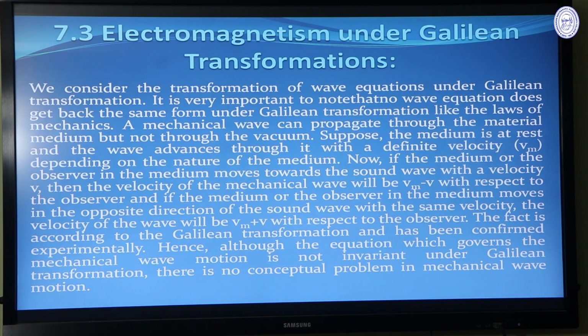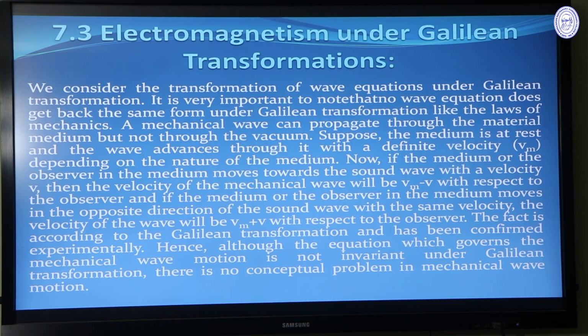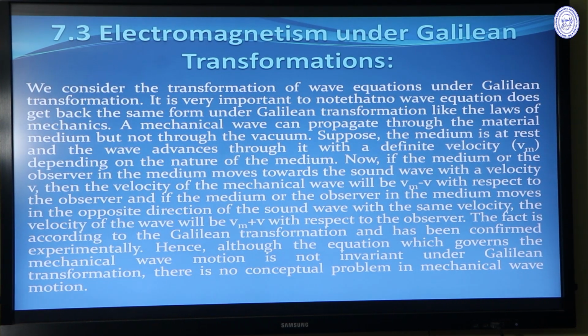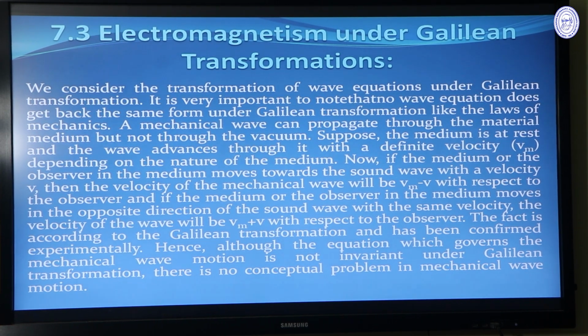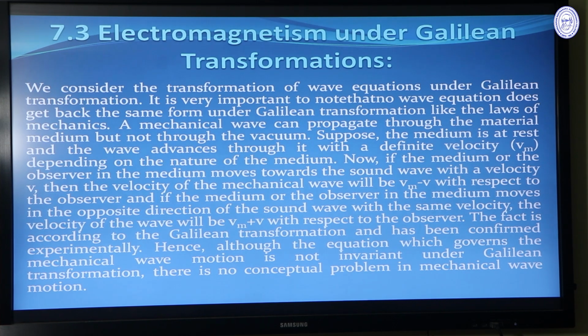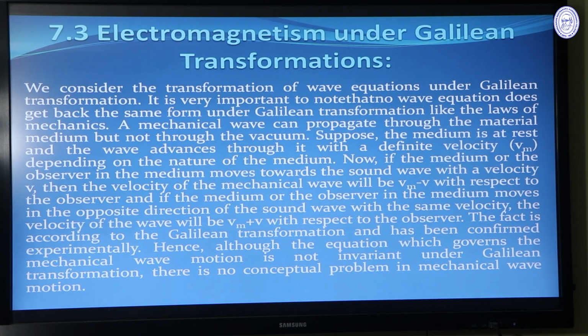But although the wave equation does not get back the same form, there is no problem in the mechanical waves, because mechanical wave can propagate only through material medium. It cannot propagate through vacuum. So when a medium is at rest, the wave is propagating through it with a definite velocity Vm, depending on the nature of the medium.